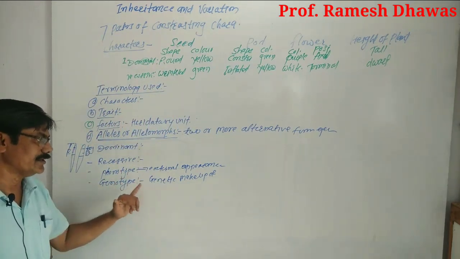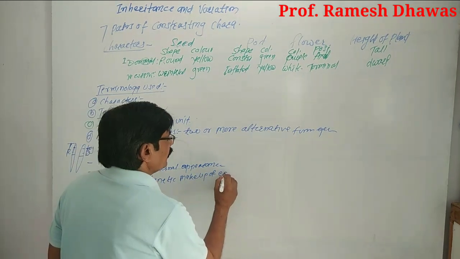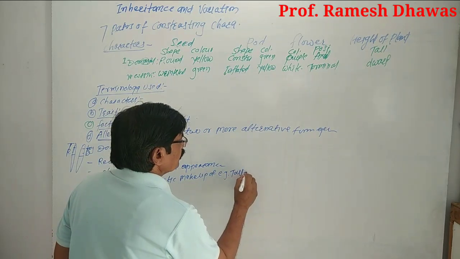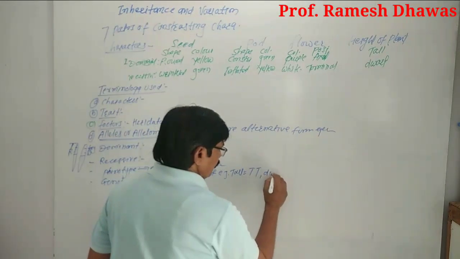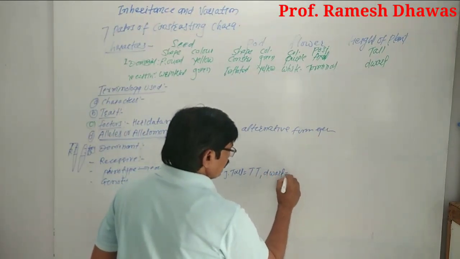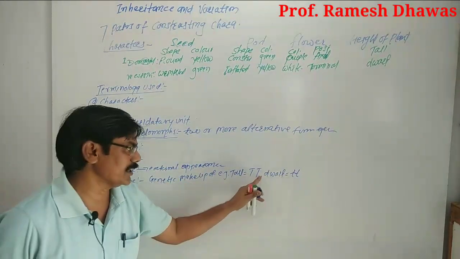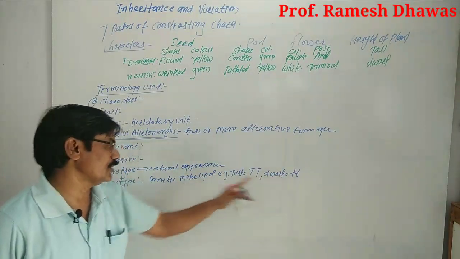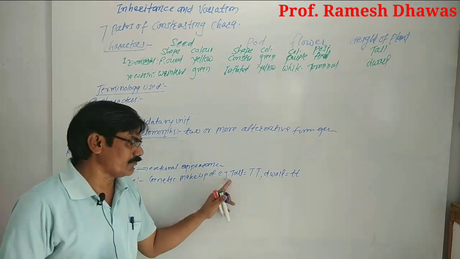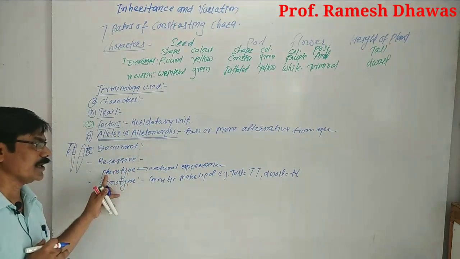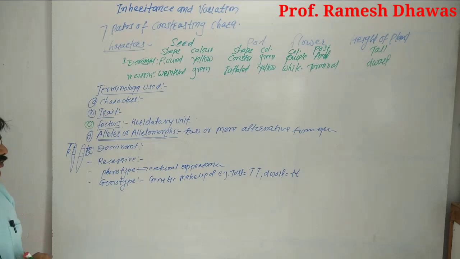So we called it the genetic makeup of an individual. For example, for a tall plant, Mendel used capital T, and for a dwarf, Mendel used a small t. Now this is the genotype, capital T for the tall one and small t for the dwarf one. And those they express in the form of height, tall is there, that is the phenotype, and height dwarf is there, that is the phenotype. This is the genotype and the phenotype.